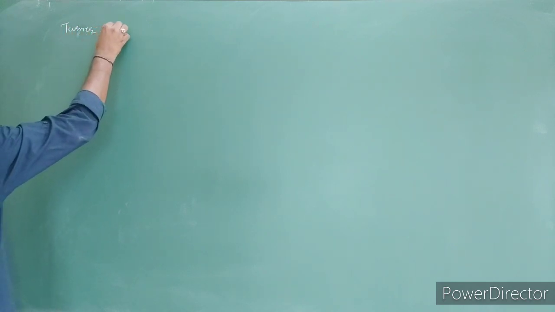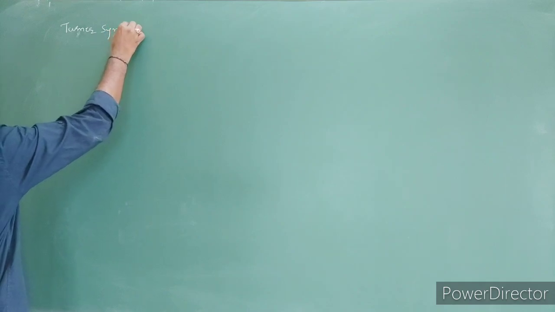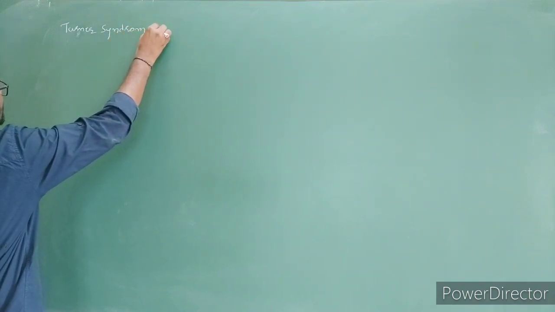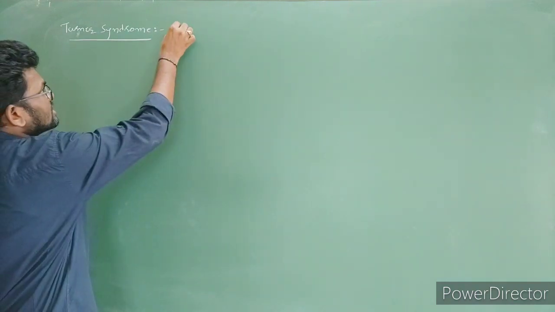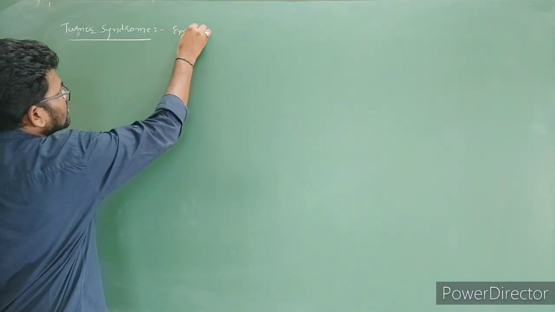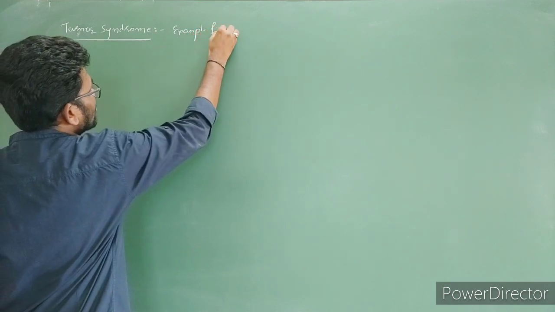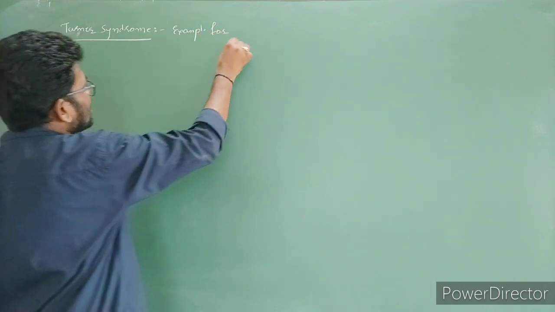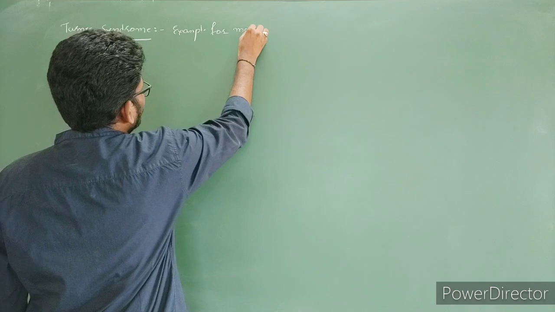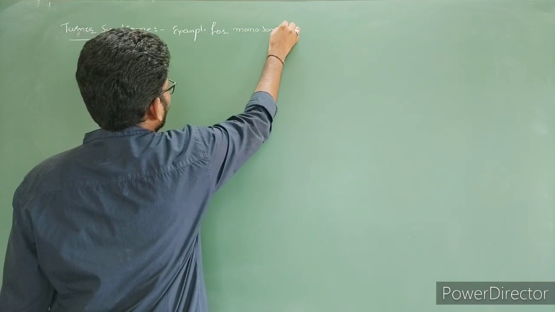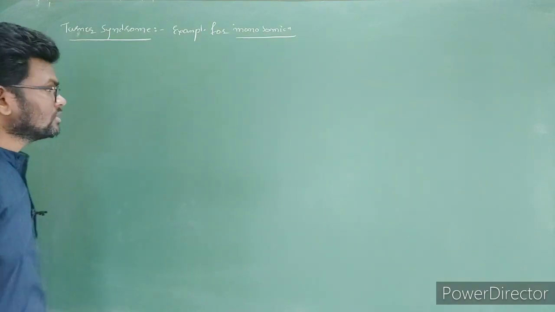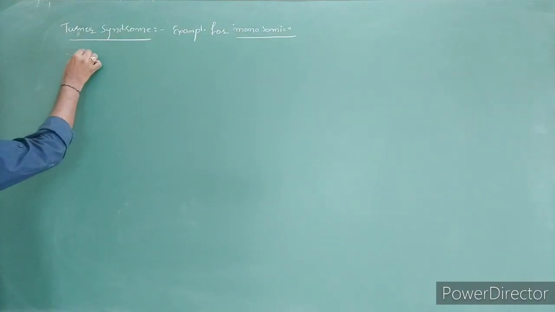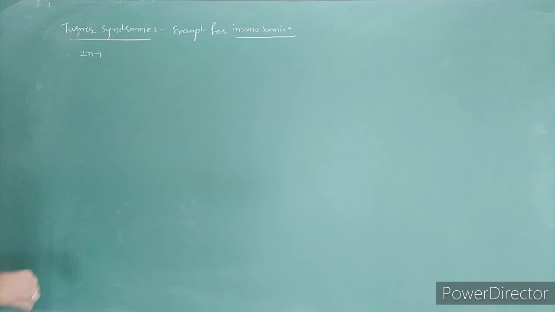Turner syndrome. First point, what you have to write? Turner syndrome is an example for which one? Monosomic condition. So what happened in this case? 2n minus 1, we have to write.